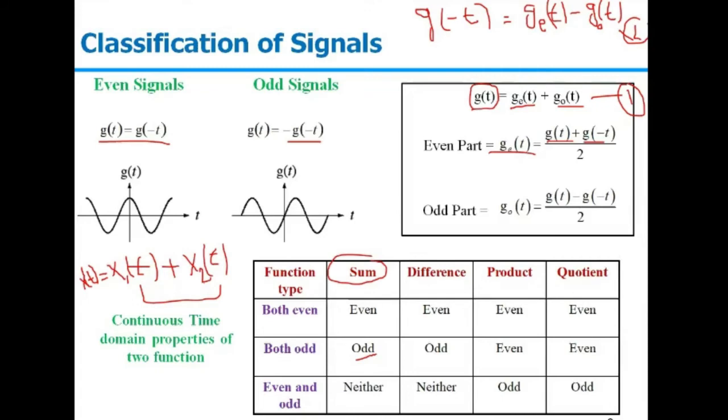So if you are going for x1(t) minus x2(t) and both the signals are even, you can say the summation and difference of two even signals results in an even signal only, whereas the summation and difference of two odd signals results in an odd signal only. If one of the signals is even and the other is odd, then their summation and difference will result in neither even nor odd. Similarly, we can have the product and quotient terms. In the product, if both the terms are even and you are going for the multiplication of these two signals, x1 into x2, then the resultant will be even. If both the signals are odd, then the resultant will also be even. If either of them is odd, then the resultant will be an odd signal.